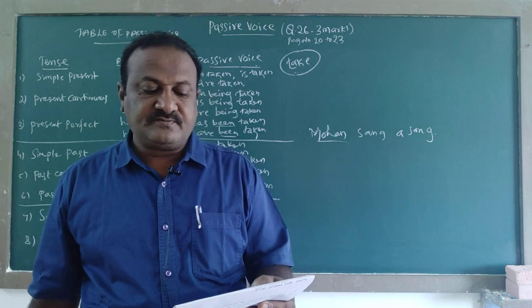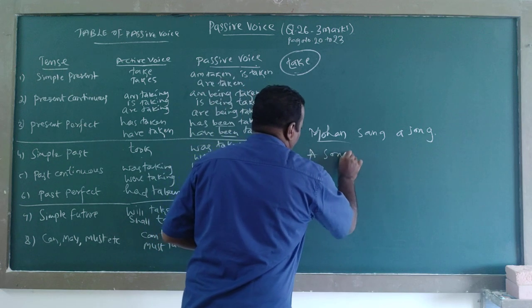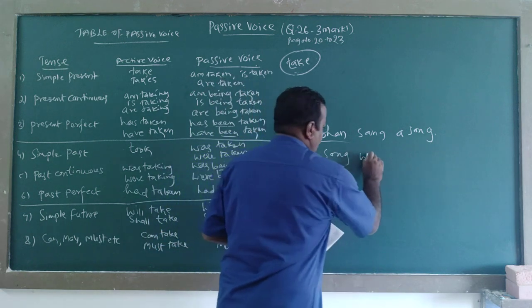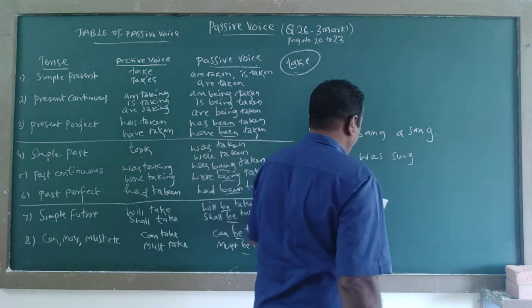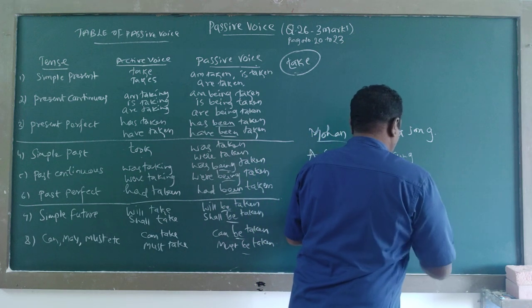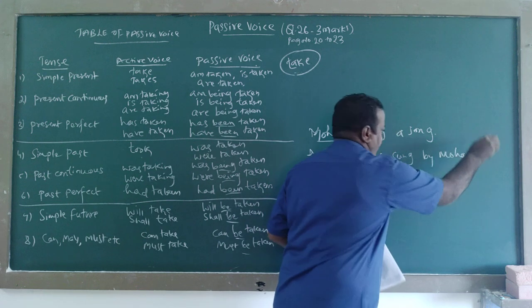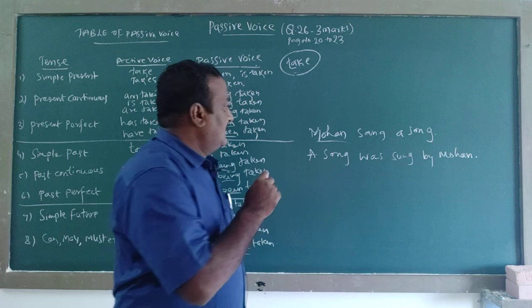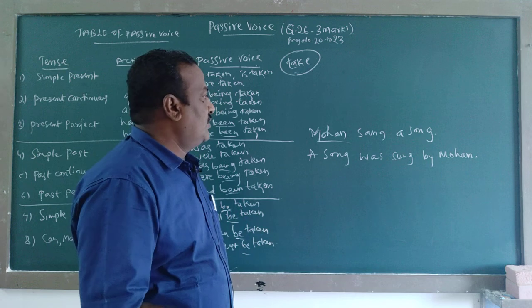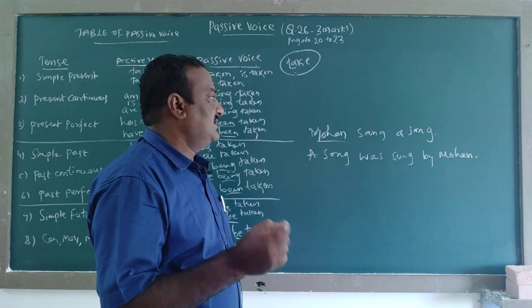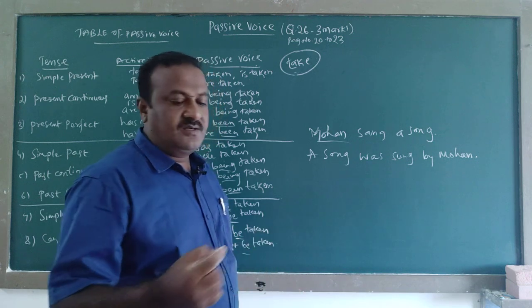Example: a song was sung by Mohan. Mohan sang a song. A song was sung by Mohan.